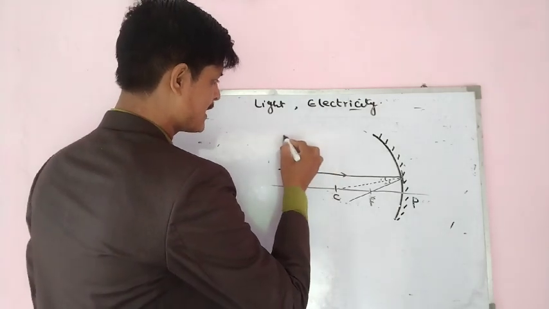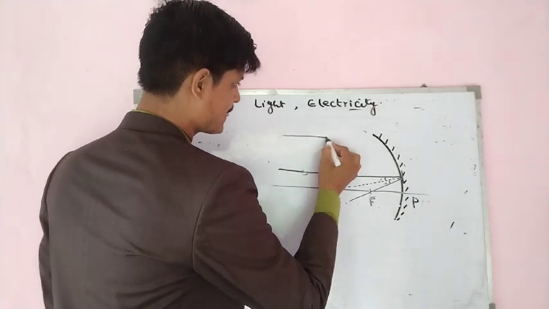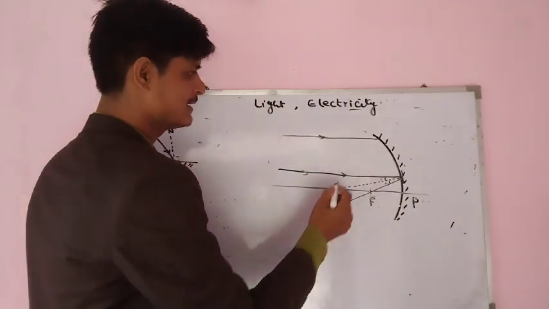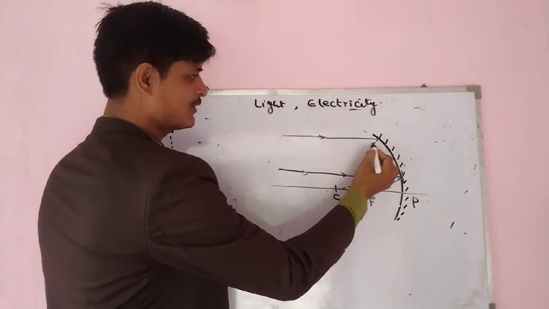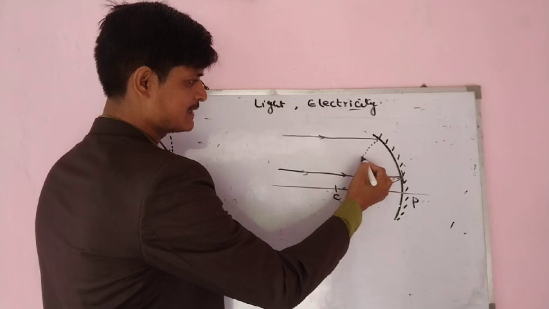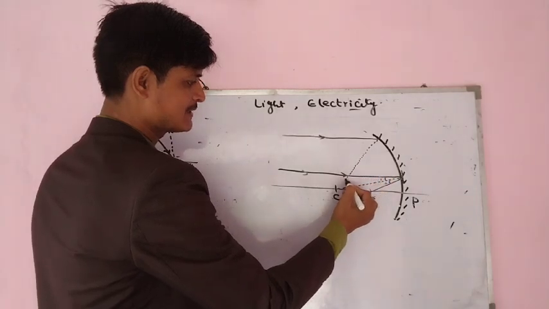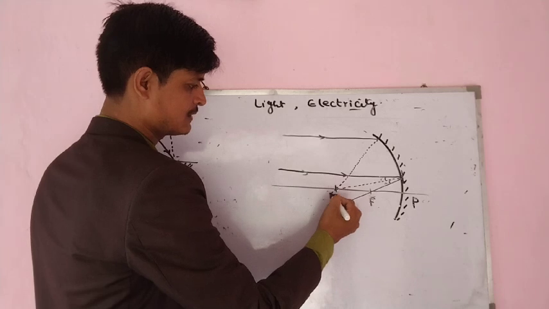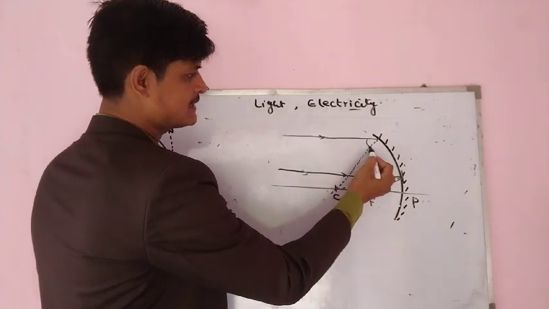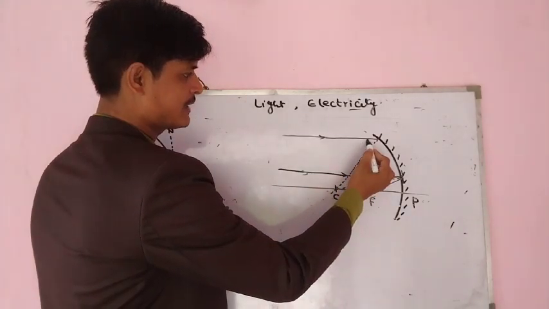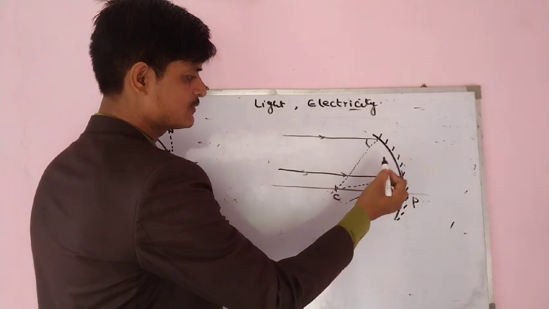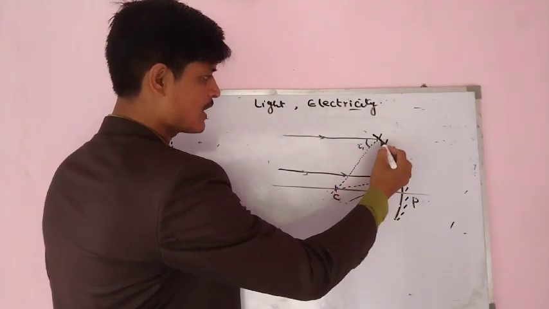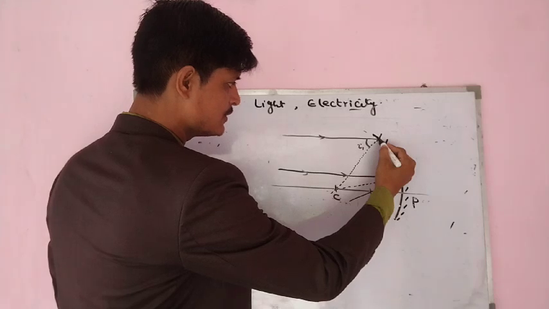Suppose this line I am drawing here. This is also almost parallel. So, I will draw the normal like this. In this case, the normal will be like this. This angle is a huge angle, so you can consider this huge angle as I1. So, our R1 is also huge.